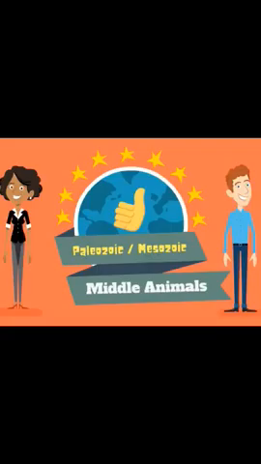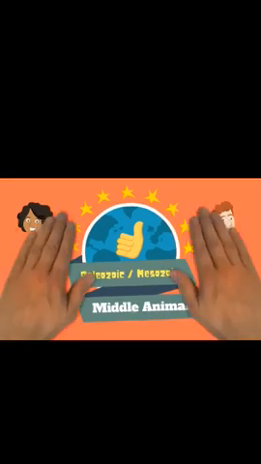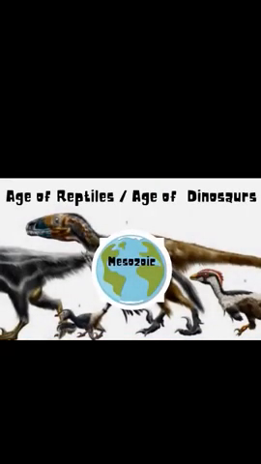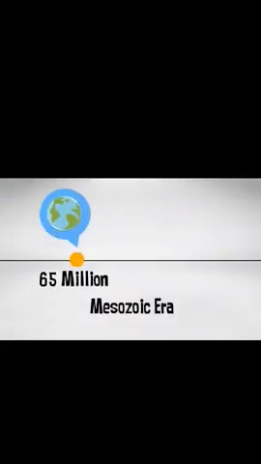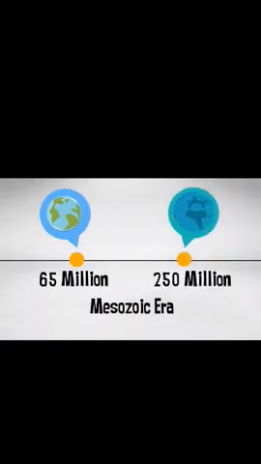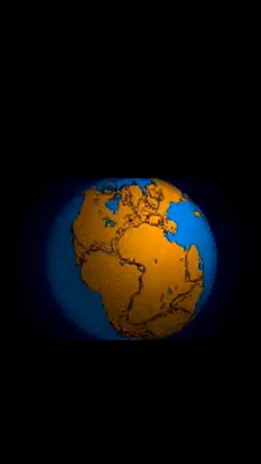Mesozoic means middle animals, and it's a time of rapid change. This era is also called the Age of Reptiles and the Age of Dinosaurs. The Mesozoic era was 250 million to 65 million years ago. The Mesozoic era began after a mass extinction. At the beginning of this era, there was a supercontinent called Pangaea.